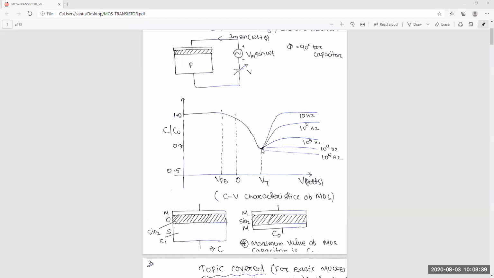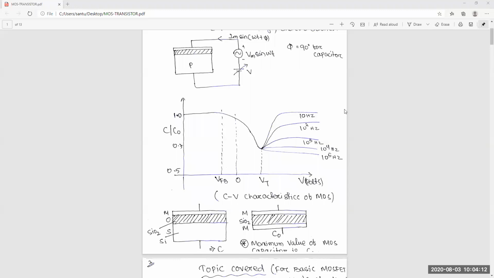We'll see what the threshold voltage is. Remember the capacitance first comes to the flat band voltage, then VT. At threshold voltage, the capacitance will be minimum. If you give a high frequency signal to these two points, then the capacitance will stay constant at that point. If it is low frequency, then the capacitance will increase again and become constant at that initial value. So this is the CV characteristics.